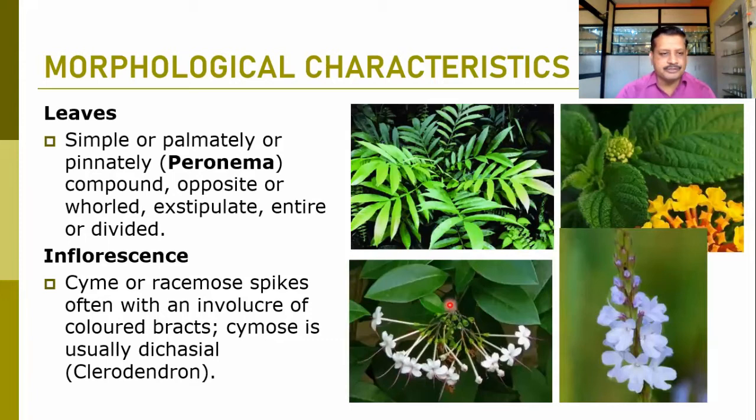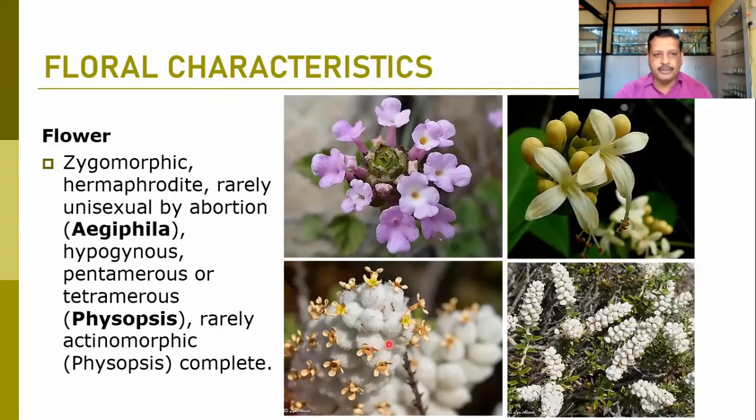Umbellate type of inflorescence can be developed here, and there is a species where we can find the spike type of inflorescence. It is Verbena where we can find the spike type of inflorescence. These spikes are nothing but the racemose type of inflorescence, where you can find the younger flowers at the top and the older flowers at the base. But in cymose inflorescence, younger flowers are at the base and the older flowers are at the top or in the central position. Flowers are mostly zygomorphic.